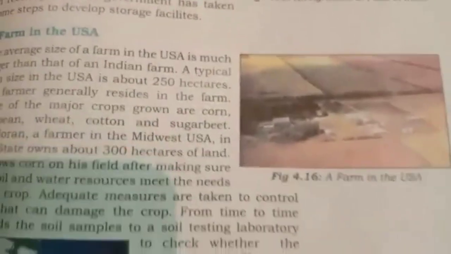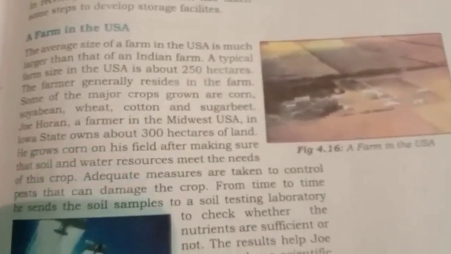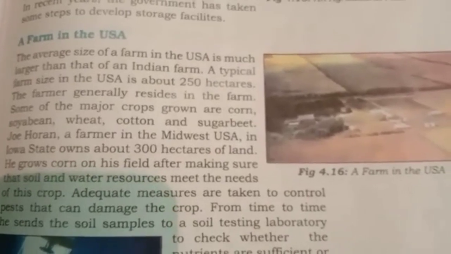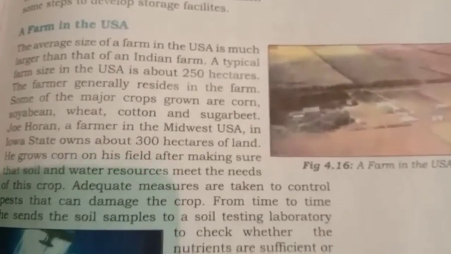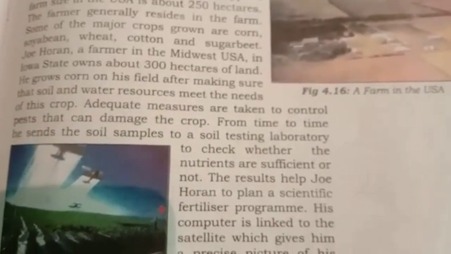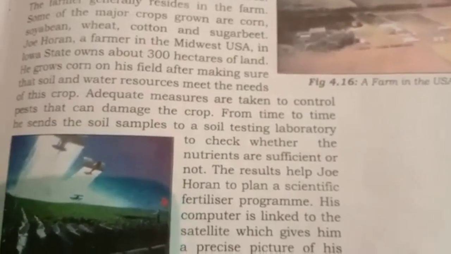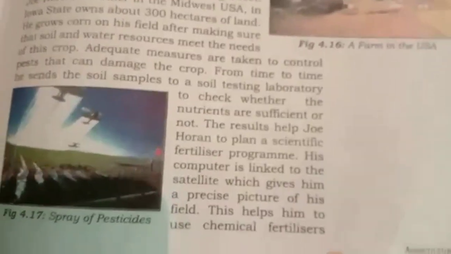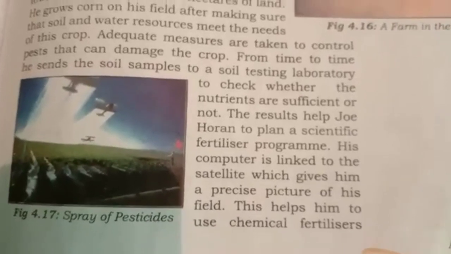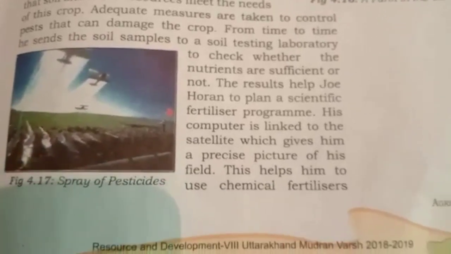Now we come to farms in USA. The farms in USA are very large. A farmer before growing a crop makes sure that water is available and soil is fertile. Sometimes he sends the soil samples to the laboratory for testing. His computer is linked to the satellite which gives him information about his field. The entire agricultural operation is done through machines. He sells his grains to the market agencies.